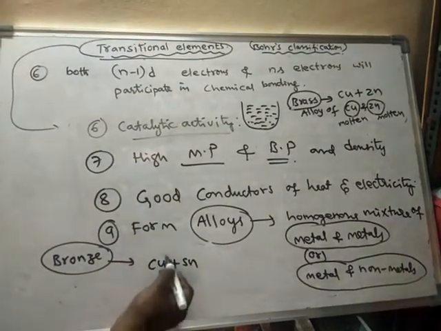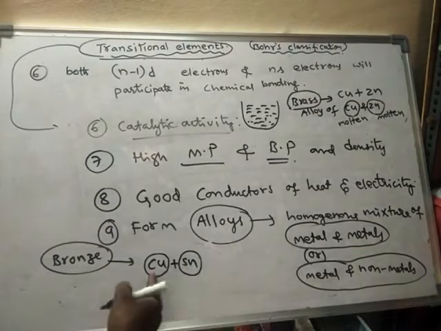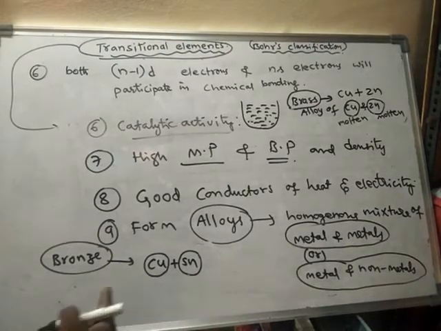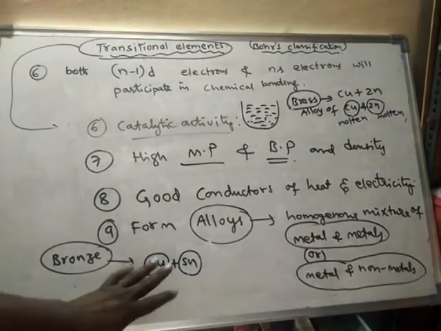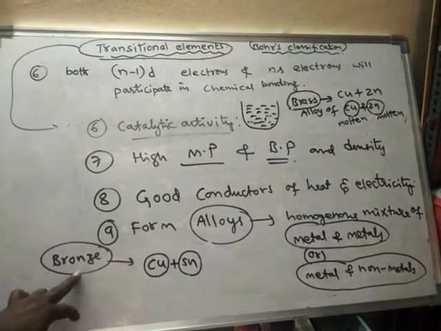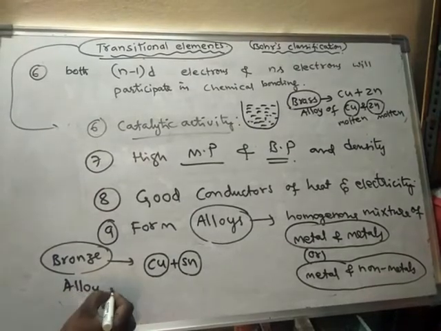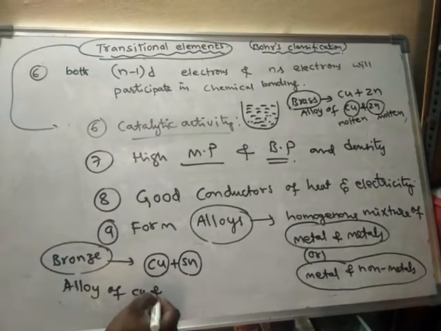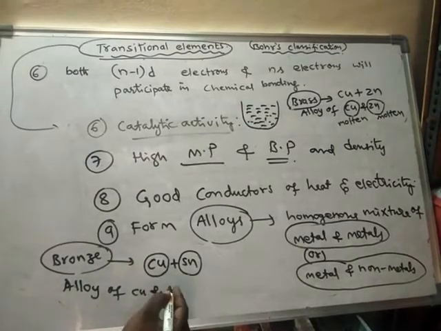Copper metal is melted, tin metal is melted, and these two molten solutions are mixed uniformly. When that solution is solidified, that solidified mixture is said to be bronze. Bronze is also an alloy, an alloy of copper and tin, Sn.